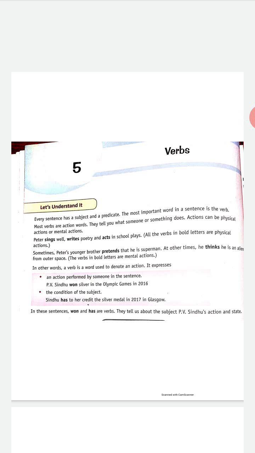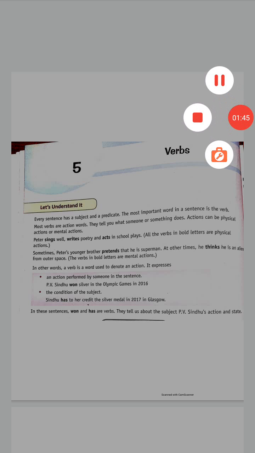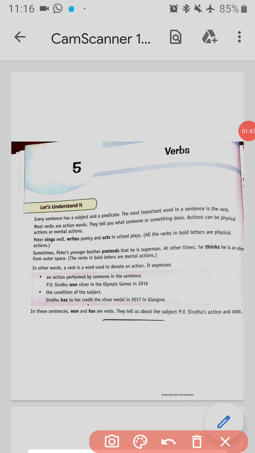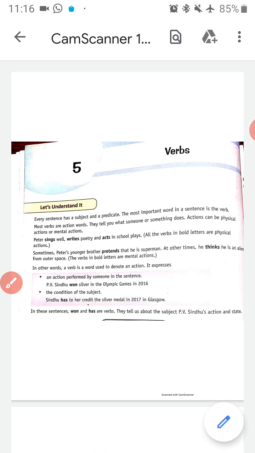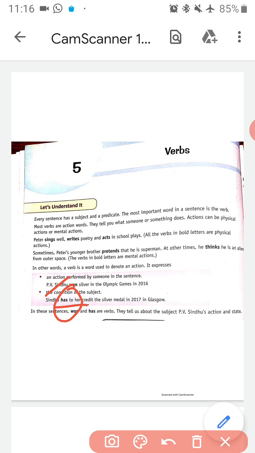In other words, a verb is a word used to denote action. What does it express? It expresses an action which is performed by someone in the sentence. It also tells us about the condition of the subject. For example, Sindhu has to her credit the silver medal in 2017 in Glasgow. Here has is our verb and it tells the condition of Sindhu.